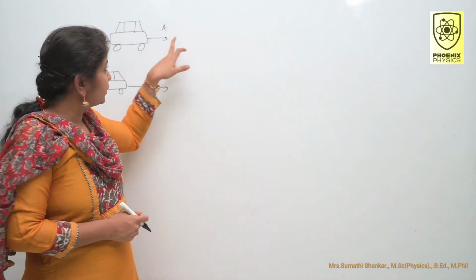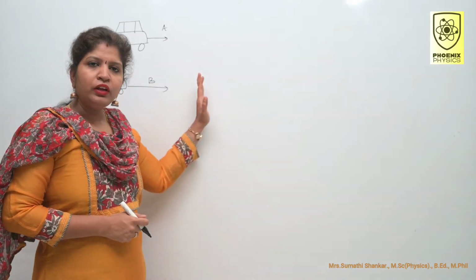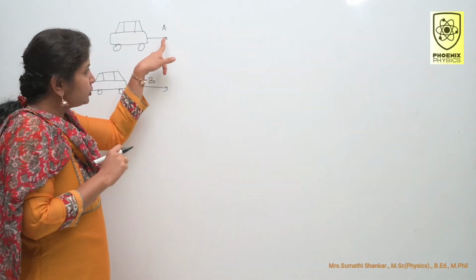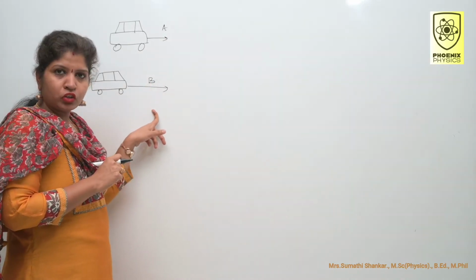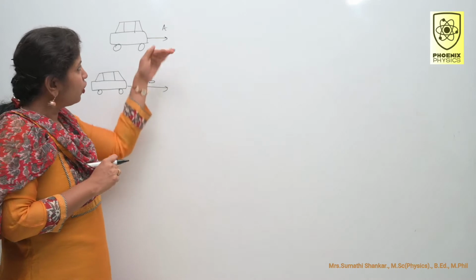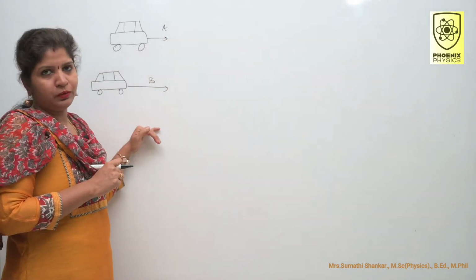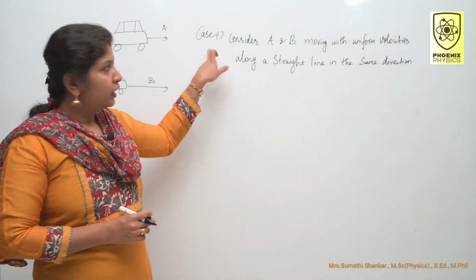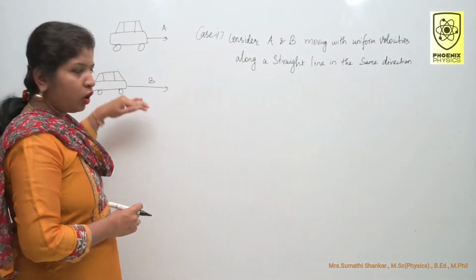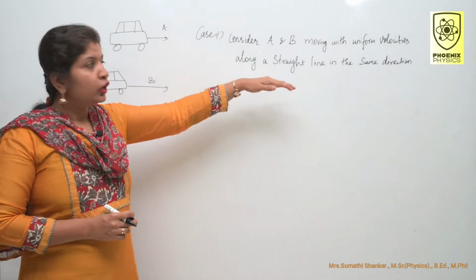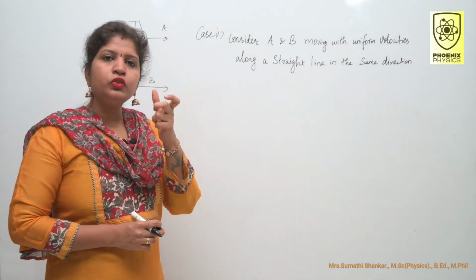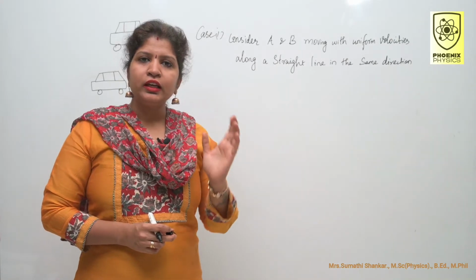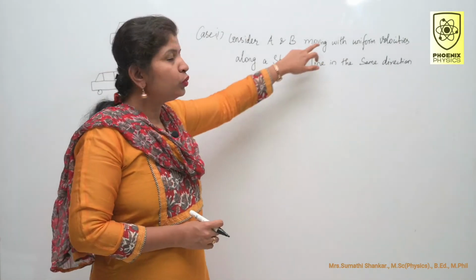When two objects A and B are moving with different velocities, then the velocity of object A with respect to B is called the relative velocity of object A with respect to B. There are three special cases given. Case 1: consider two objects moving with uniform velocities. What is uniform velocity? An object that travels equal distance in equal time intervals has uniform velocity.